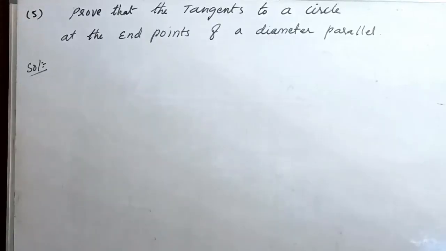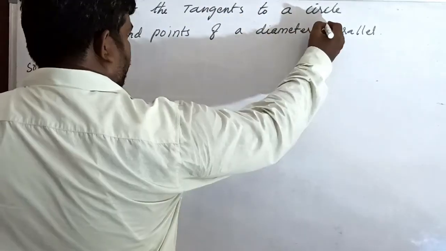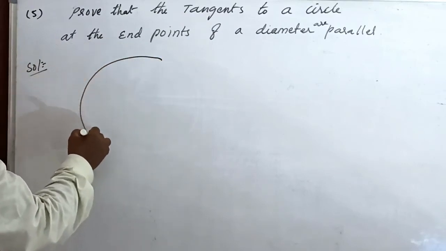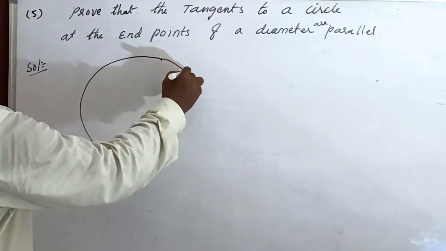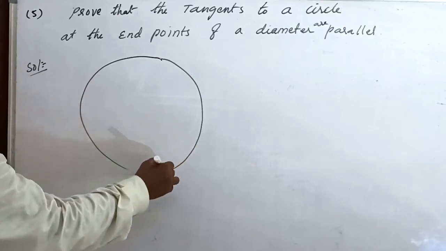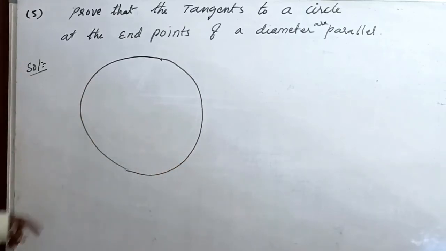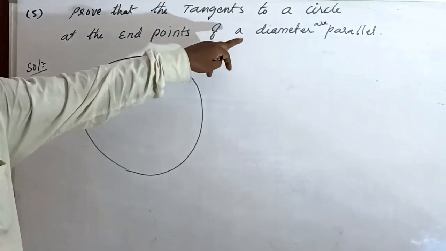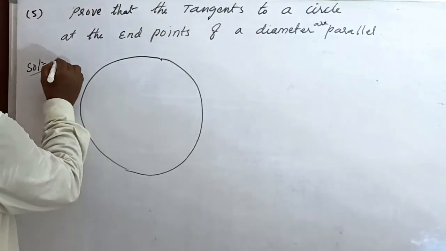Prove that the tangents to a circle at the endpoints of a diameter are parallel. Here is a circle, and here are two tangents at the endpoints of a diameter.